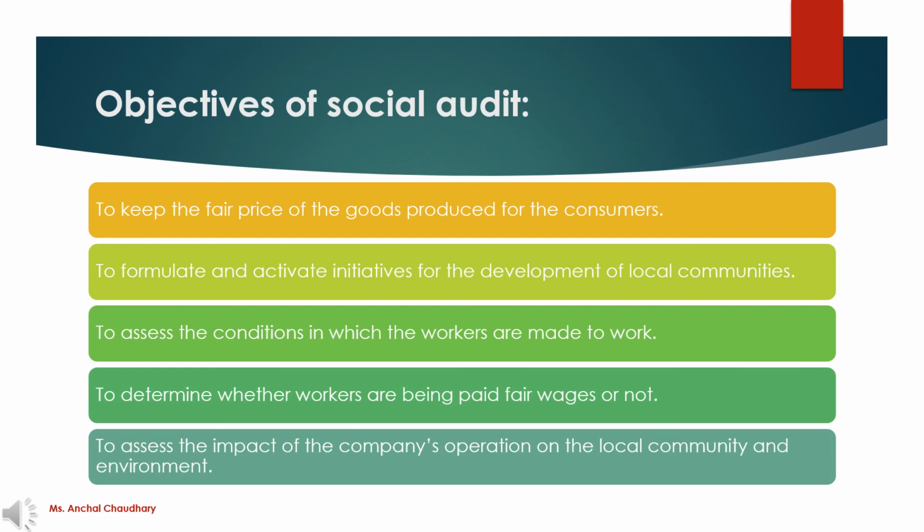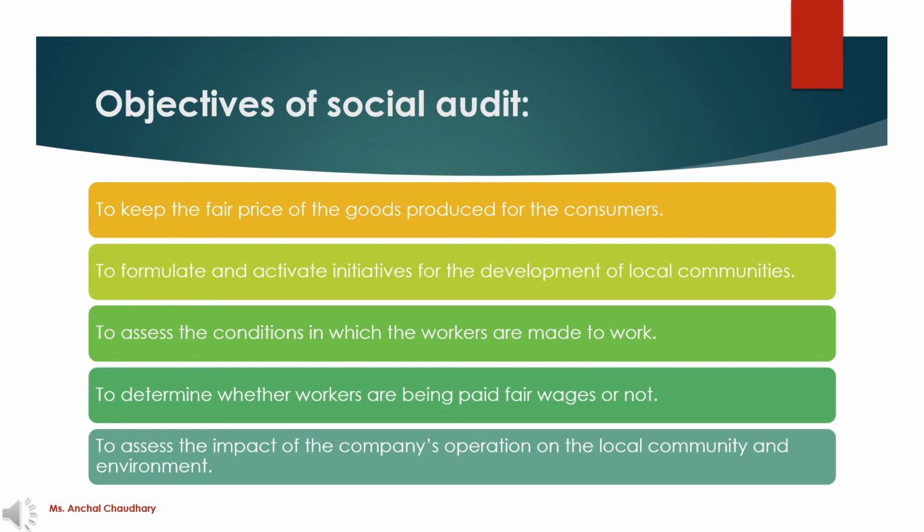Next, to assess the conditions in which the workers are made to work. So it's the responsibility of the social auditor to evaluate whether the conditions where the worker is working are favorable or not, whether they are being provided proper amenities, proper benefits like proper drinking water or not. Next, to determine whether workers are being paid fair wages or not. कहीं ऐसा तो नहीं है कि workers से काम ले लिया जाता है but they are not being paid appropriately.